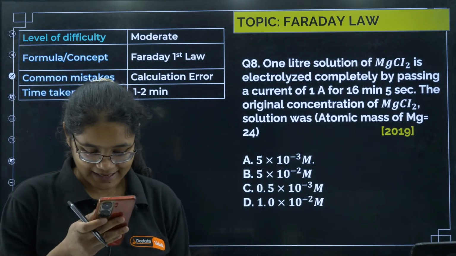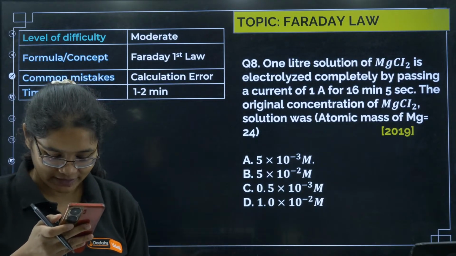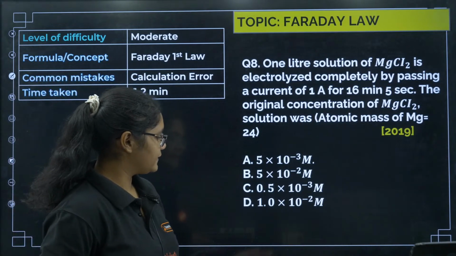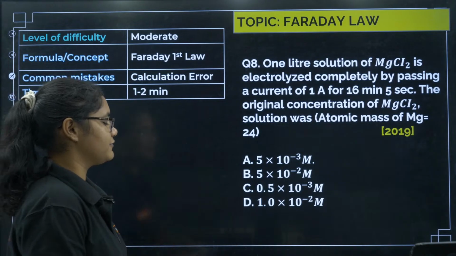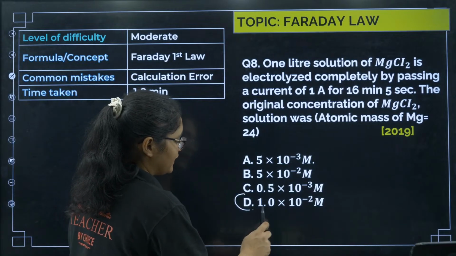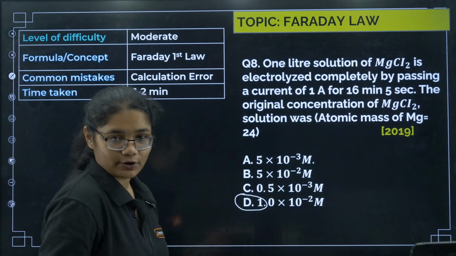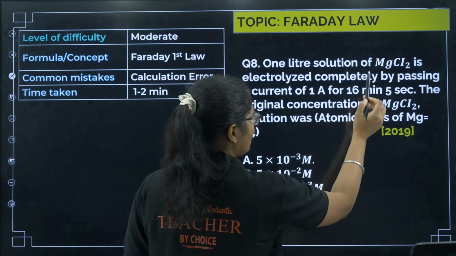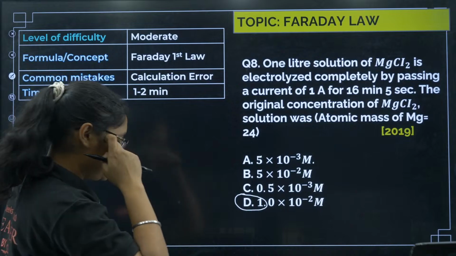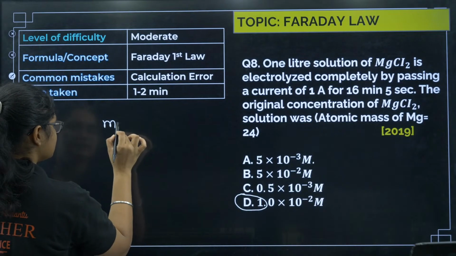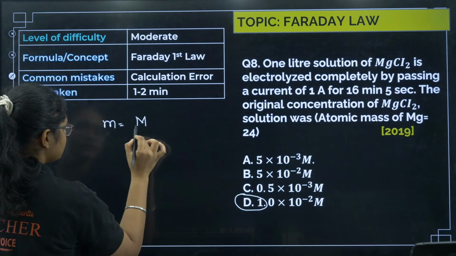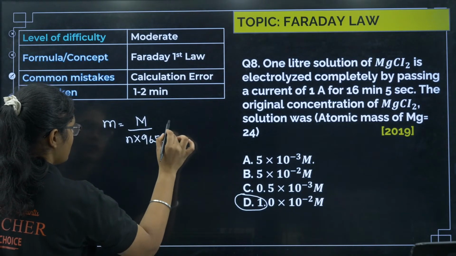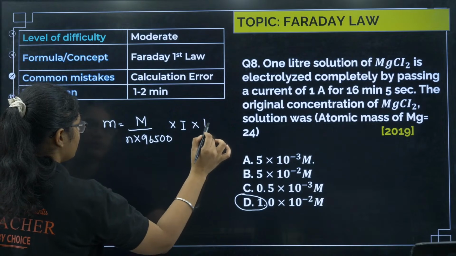Let's solve this question. Yes, A. I have got so many answers with A. Okay, C and D, they get eliminated. Yes, definitely. Actually, you can eliminate D because that is not a similar option. You should focus on the similar option. So I need to calculate how much magnesium got deposited, right? So we have this formula, M is equal to Z, and Z is equal to molar mass divided by n into 96500, into I into T, right?